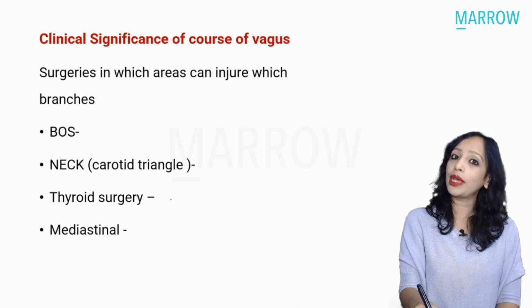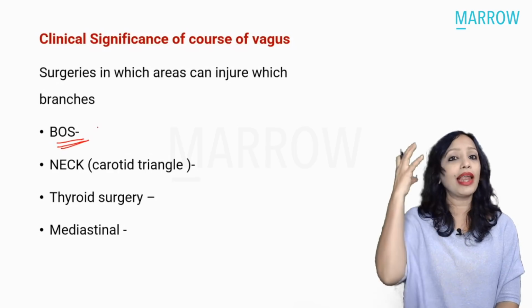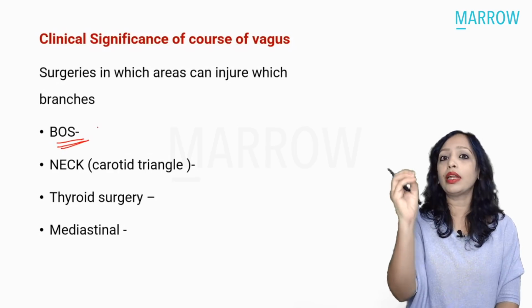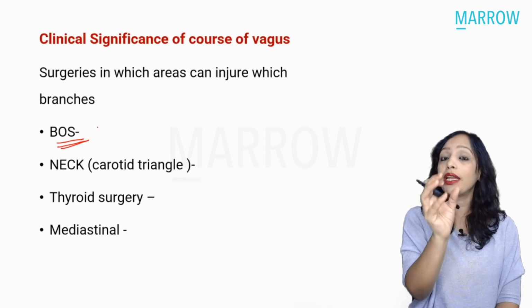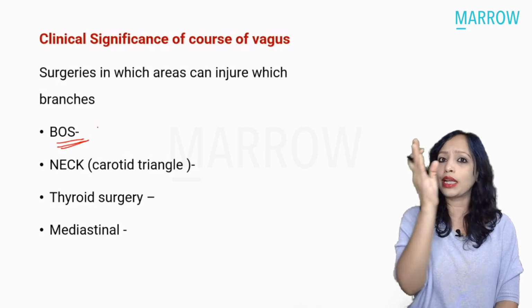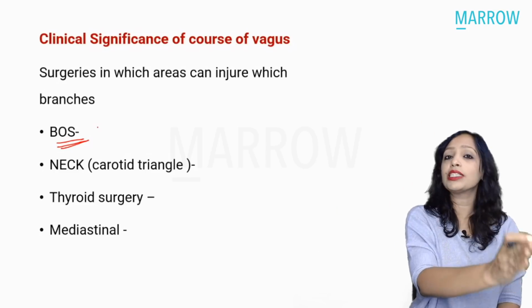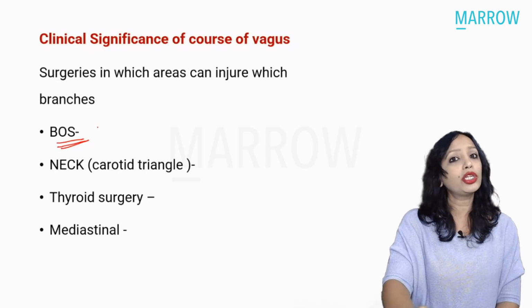So if we are talking about the base of skull, if any presentation is given of lateral skull base surgery, what are the nerves that we are going to think of? If you narrow down your options to the nerves, then to only 2 nerves, you do not have to think about so many things. You know that it can be either this or this. So if it is base of skull surgery that has been given in the question, what are the nerves that you will think about?